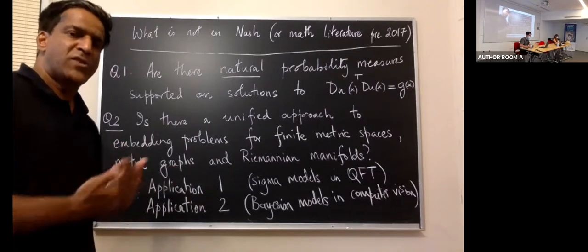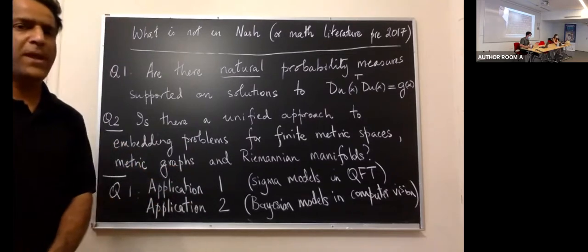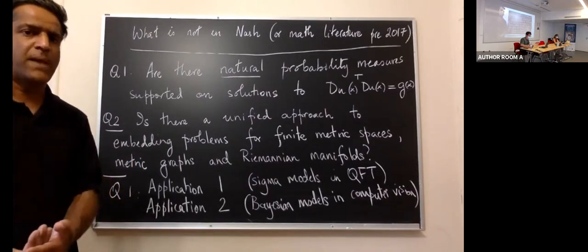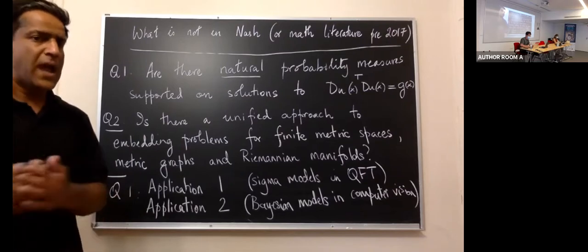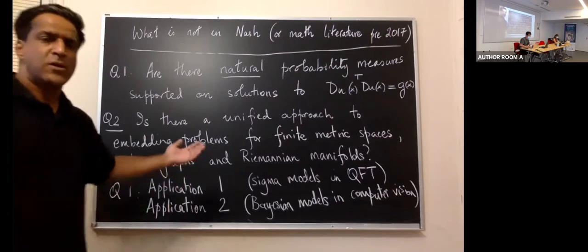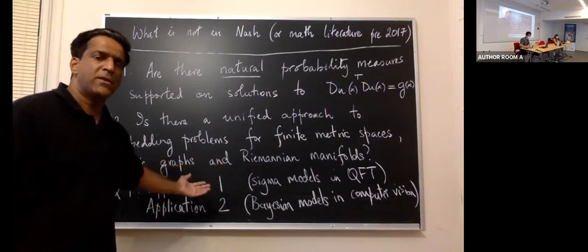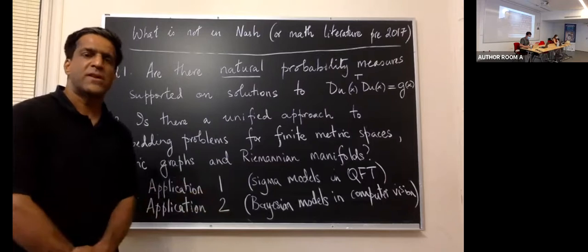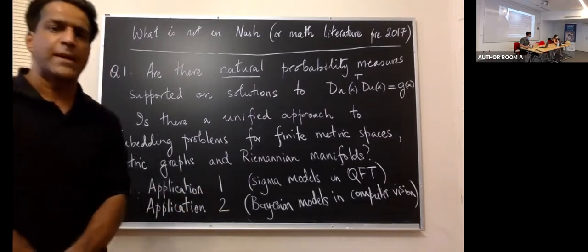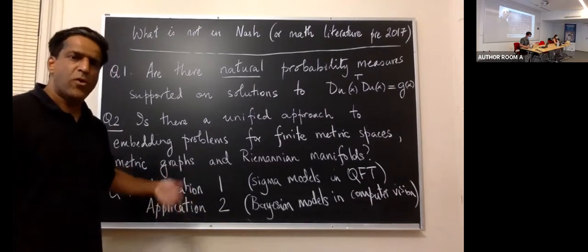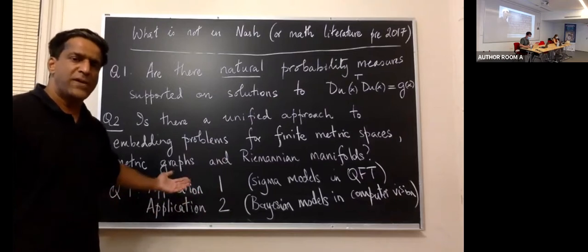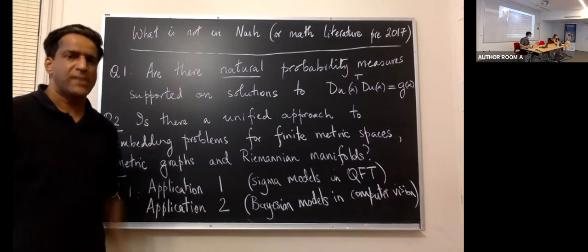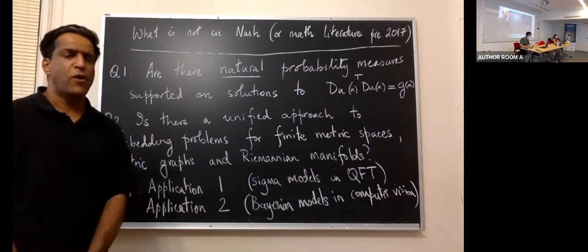Another application of the analysis of embedding problems is to ask if there is a unified approach to the embedding problem for finite metric spaces and metric graphs and the problem of embedding Riemannian manifolds. Over here, what we see is a connection between theoretical computer science and PDE, but these are traditionally treated as two separate bodies of technique. In fact, there's a very strong literature in this area. The first application, the construction of Gibbs measures for isometric embeddings, is precisely the way physicists formulate them.